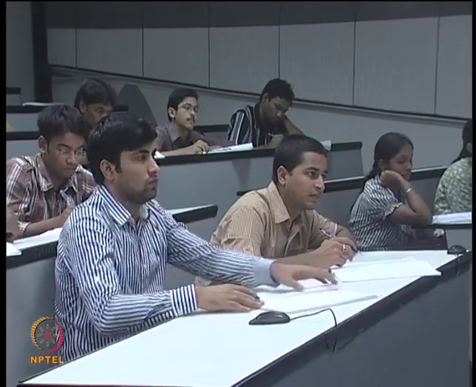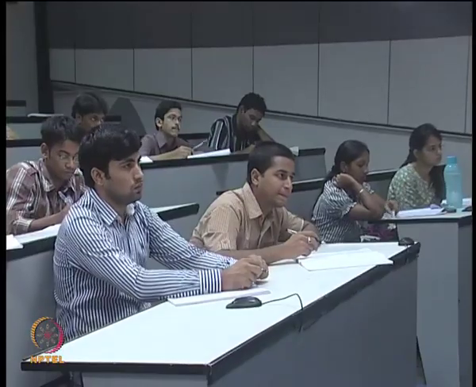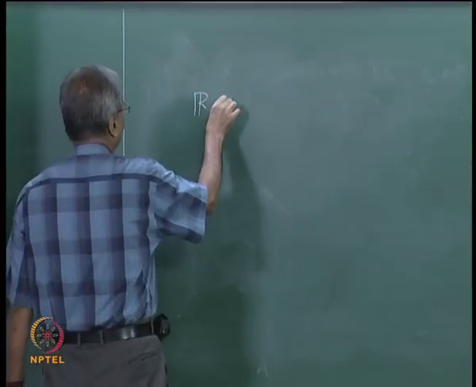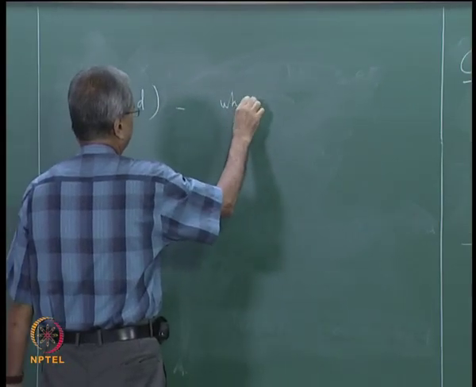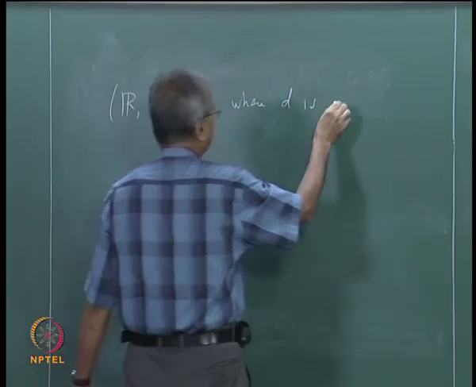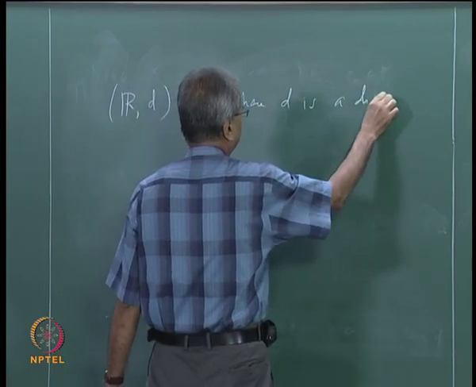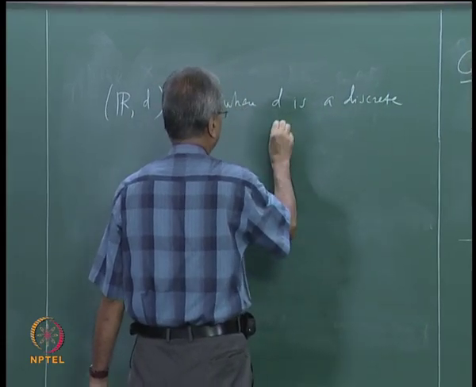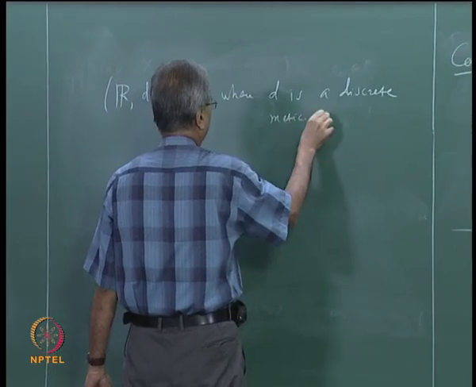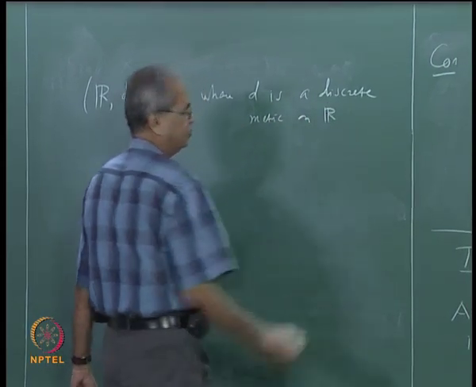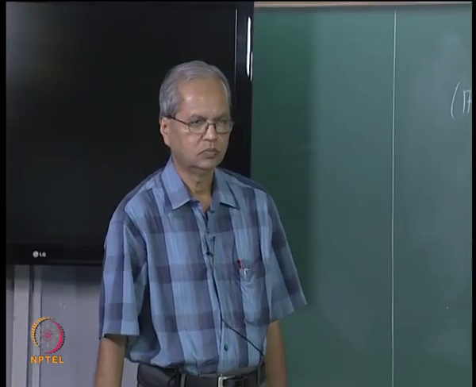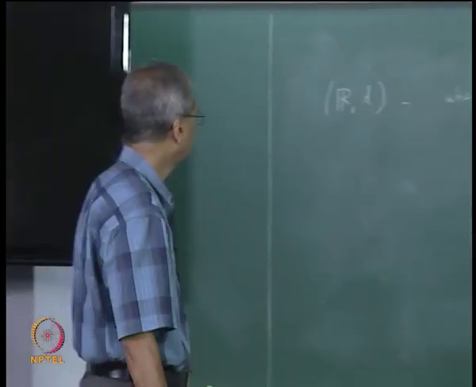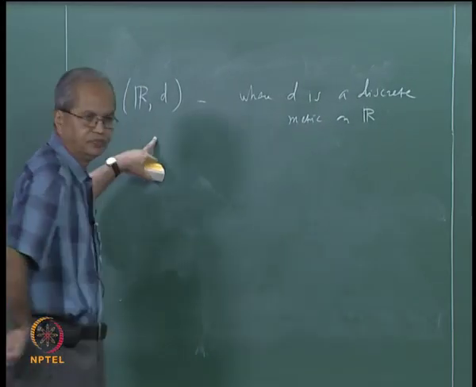Let us say, for example, we can take R. You take R and D, where D is a discrete metric on R. Now, is this bounded?